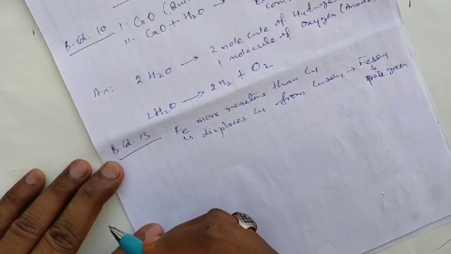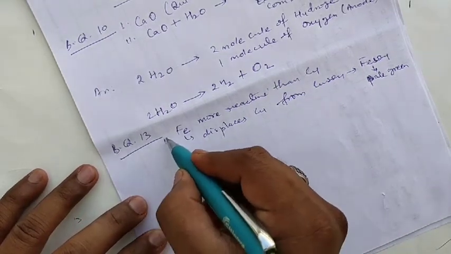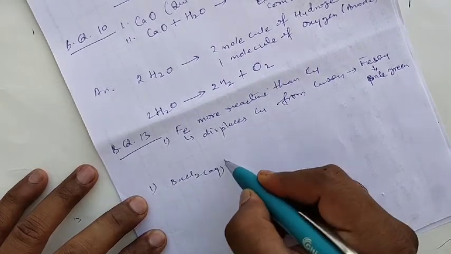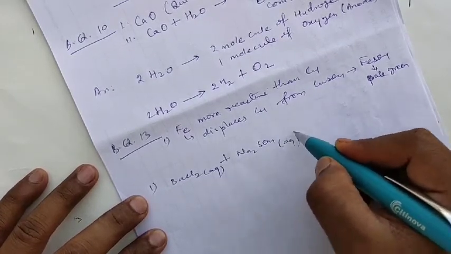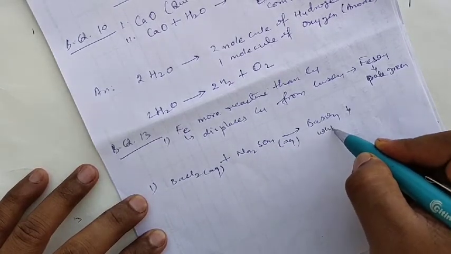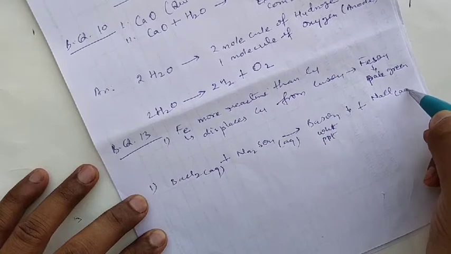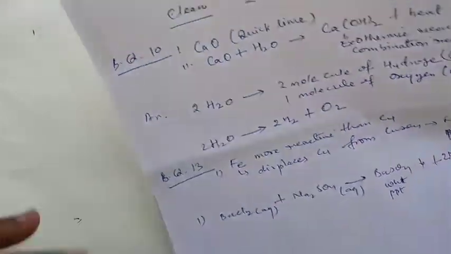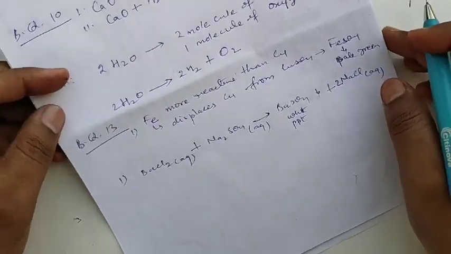Right? The next question is, give one example of a double displacement reaction. What will be the example of a double displacement reaction? When aqueous barium chloride is added to an aqueous solution of sodium sulfate, it gives barium sulfate as a white precipitate along with sodium chloride in aqueous solution. Clear?